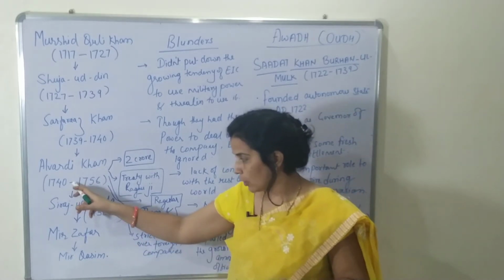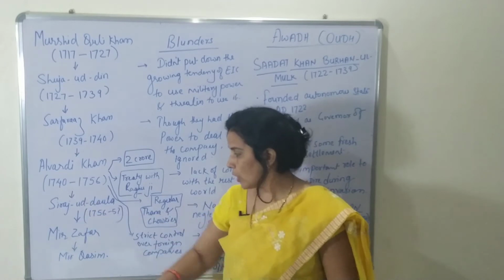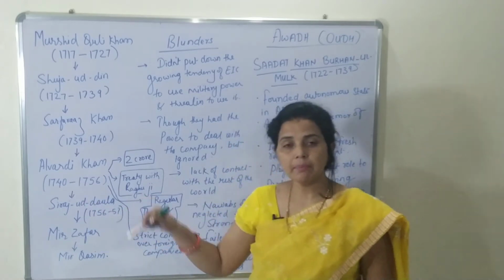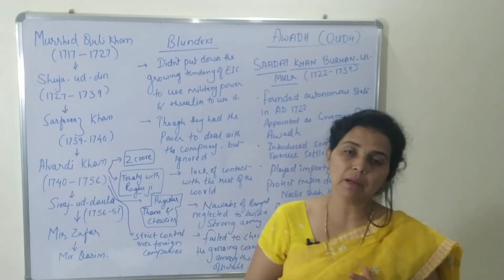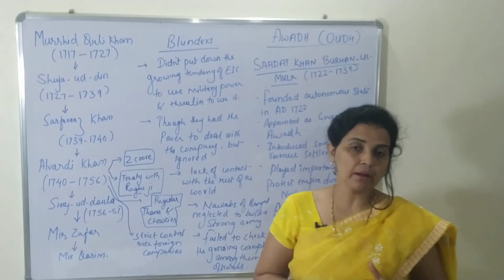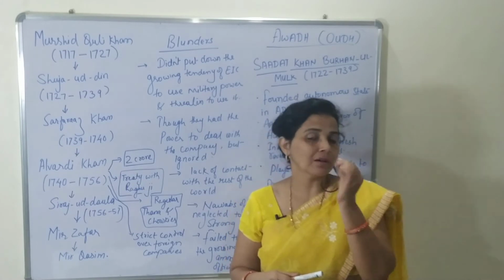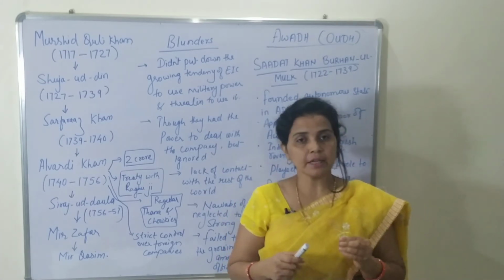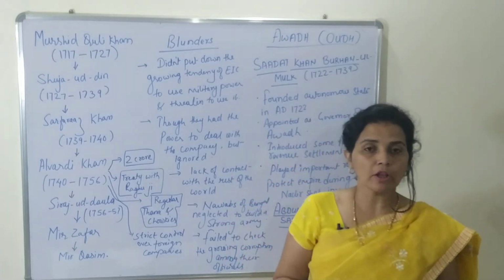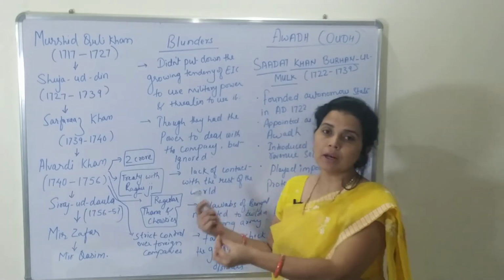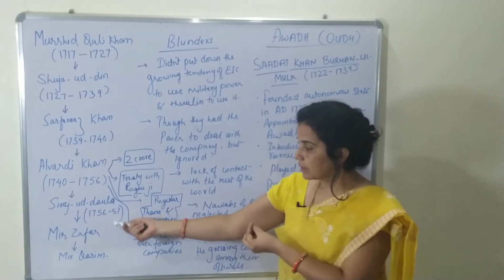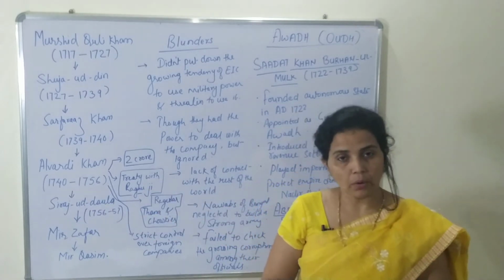After that, as you know, Siraj-ud-Dawla became the Nawab of Bengal, but he was killed in the Battle of Plassey in 1757. And the Battle of Plassey was not really a war, you can say it was a conspiracy between the English people and some corrupt officials of Siraj-ud-Dawla.